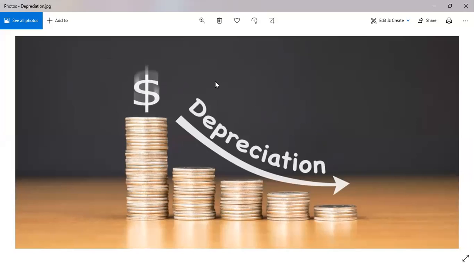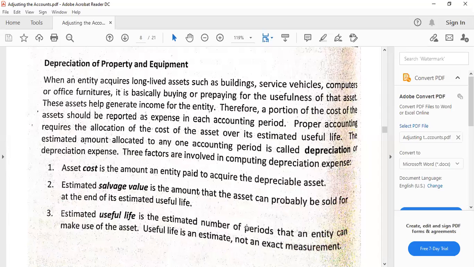that is, for example, we have a building, we also have property, plant, and equipment items like furniture and fixtures, then machinery and equipment, those items which are the common ones, which would decrease their value over time due to the continuous or non-continuous usage or even non-usage of the items. So we are going to discuss that exhaustively as we have the source. So this is again from Baleada's book.